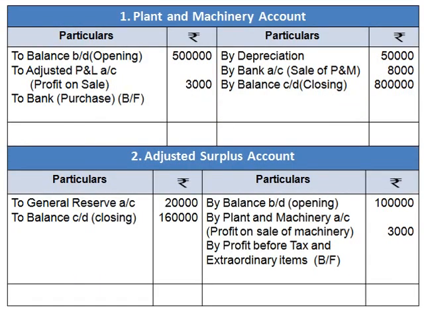Here we have prepared plant and machinery account. Opening balance 5 lakh, closing balance 8 lakh, depreciation charge 50,000, sale of plant and machinery 8,000, profit on sale 3,000. So the balance is purchase of plant and machinery. It is a cash outflow in investing activity. Adjusted surplus account, 1 lakh is the opening balance and closing balance 1,60,000. General reserve 20,000 transferred, and profit on sale of machinery 3,000 credited. So the balance is profit before tax and extraordinary items.